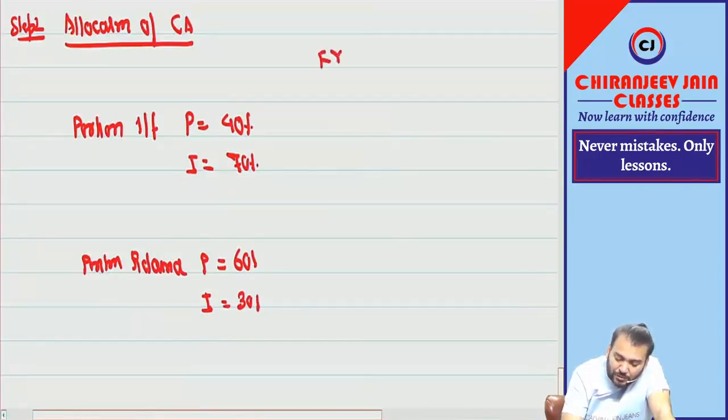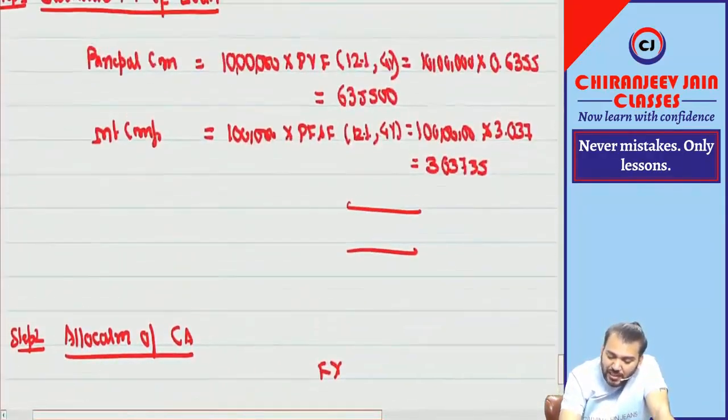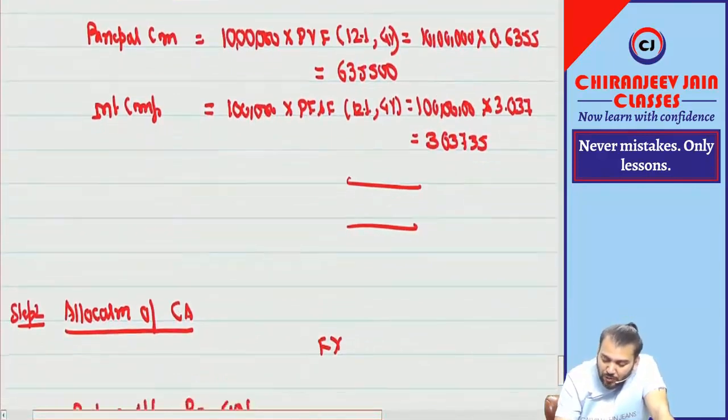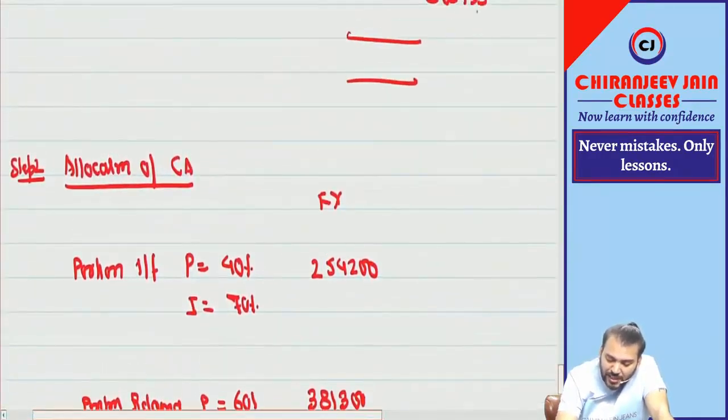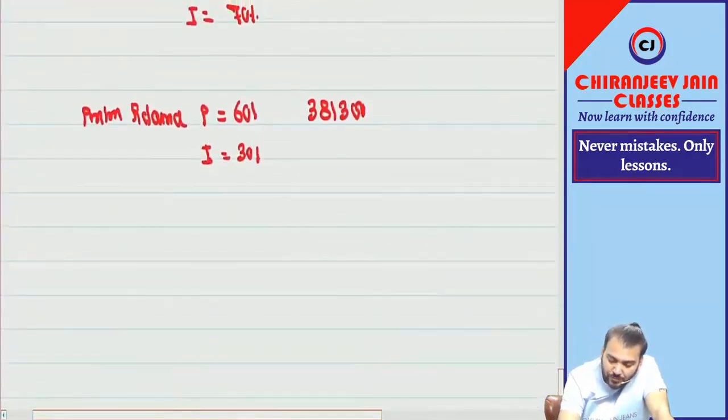Now we know the fair value. So the fair value of the principal portion at 40%, can you give me? It is 6 lakh into 40%, how much? 2 lakh. And how much is 60%? 3 lakh 81,300. Similarly, what is the fair value of the interest component? 3 lakh 3,735 into 70%, how much?